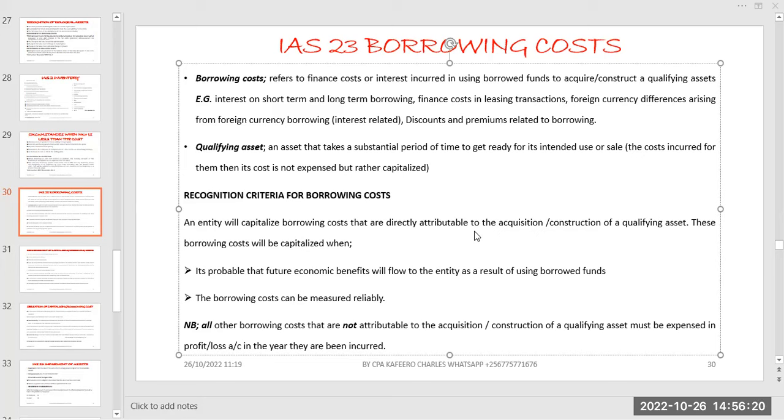So there are certain items that the company may look at and decide whether to go for an internal borrowing, by using internally generated profit, or to go for an external borrowing. An external borrowing may be in terms of long-term loans, overdrafts, bonds, debentures, and at the same time redeemable preferential shares. That's what we call the debt.